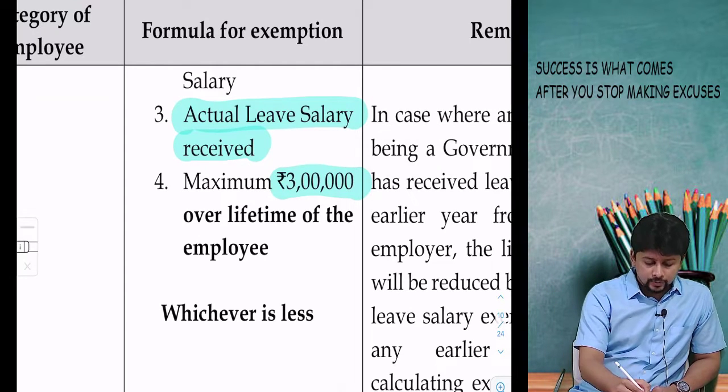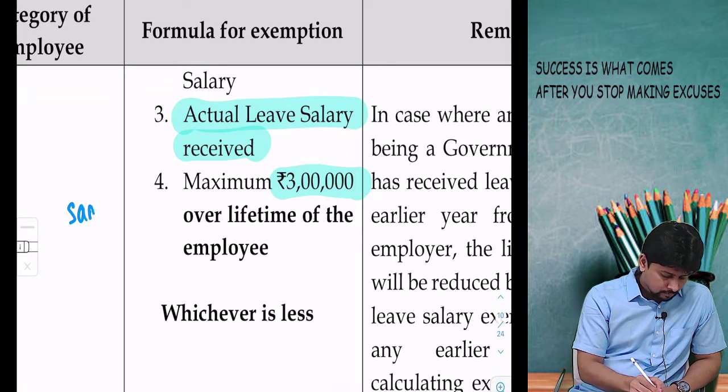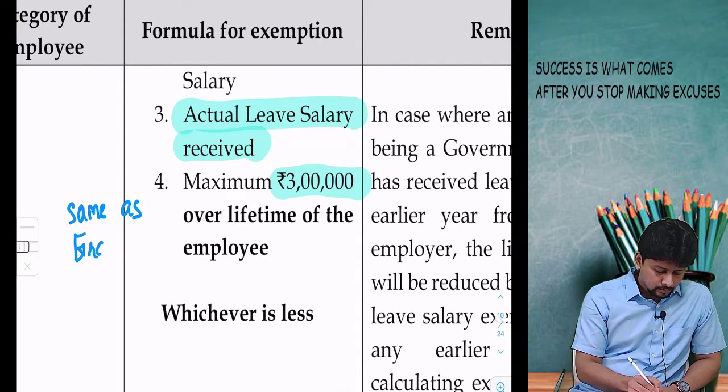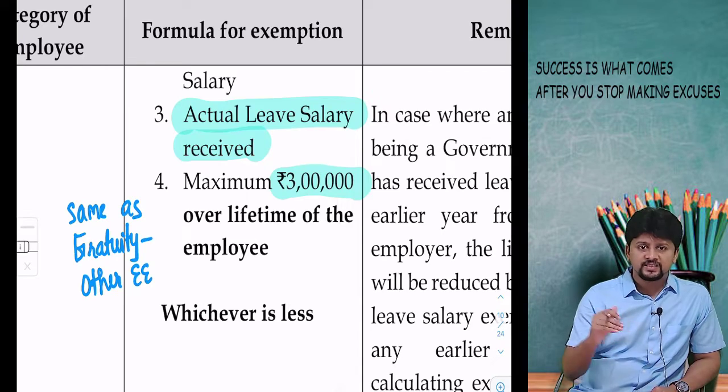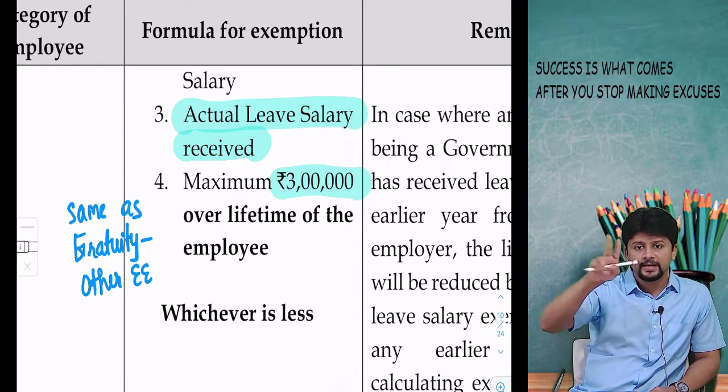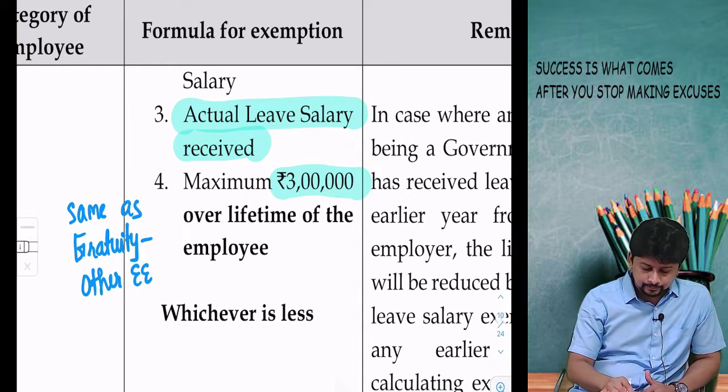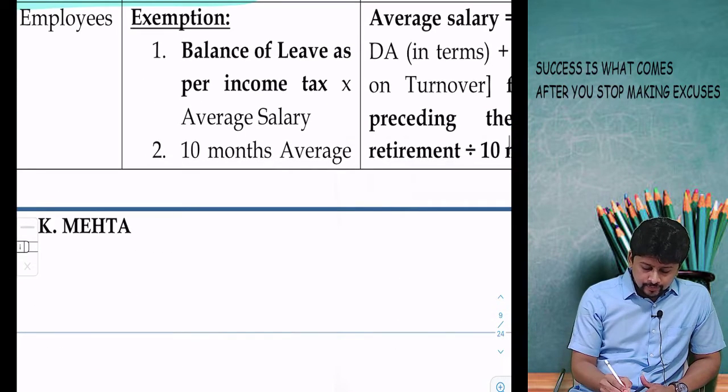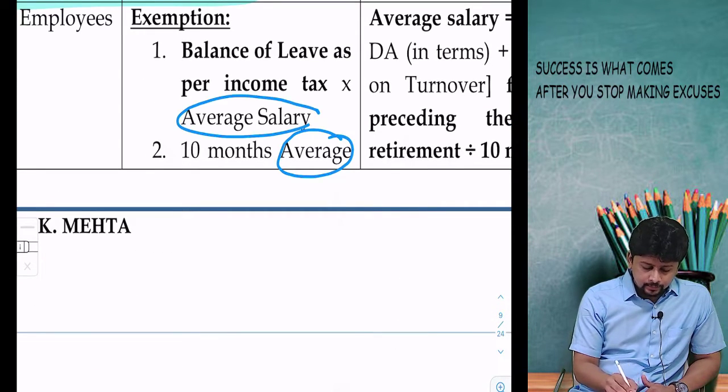This was the same concept that we saw in gratuity for other employees. Maximum over lifetime. There the limit was 20 lakhs, here the limit is 3 lakhs. We have a concept of average salary here.